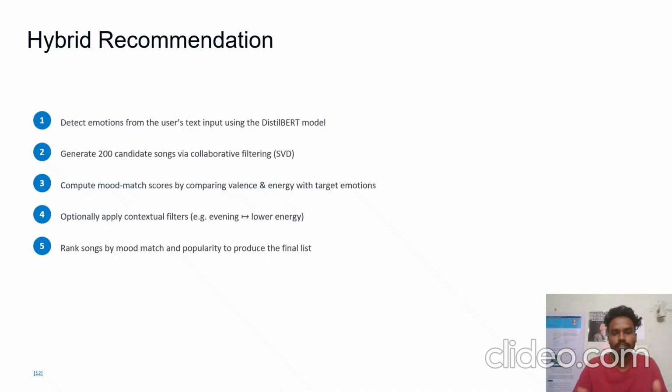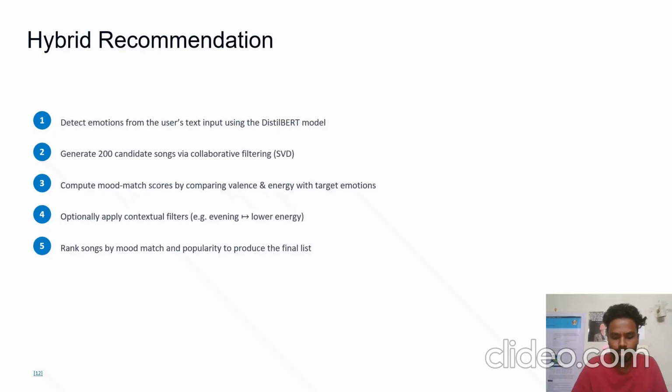So how does this overall system become a hybrid? The hybrid method works in these simple steps. First, definitely the user will input their text, the user will write their prompt or query. Based on the sentence, the user's mood will be detected, and as I said, I have used BERT to detect the mood. Once the mood is detected, it will generate 200 songs via collaborative filtering, because I have set the value of n equal to 200. And once it generates 200 songs, then it computes the mood match score.